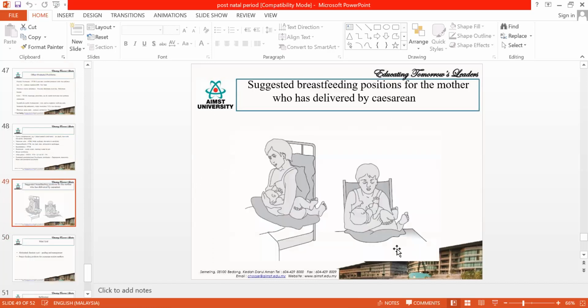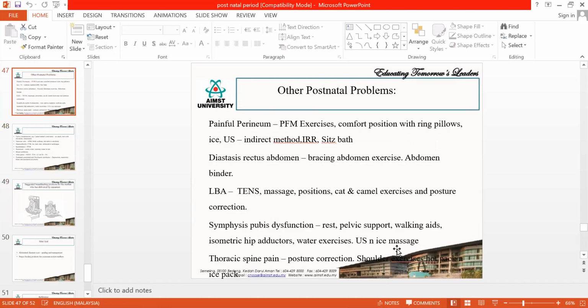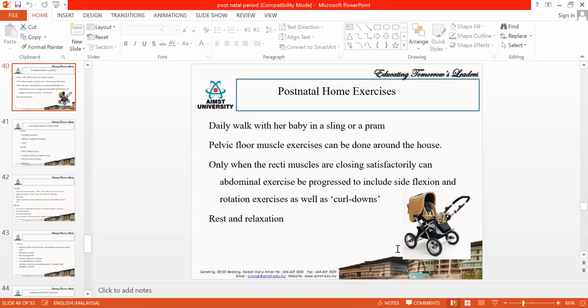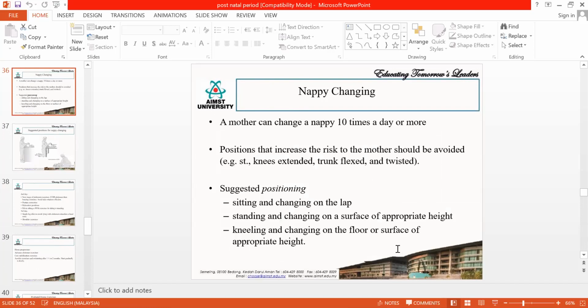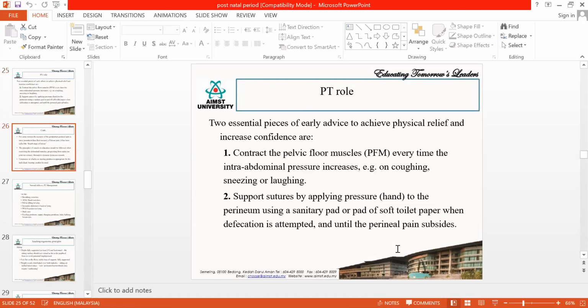So these are the positions. For cesarean section, you had better go for the football position, so that it is not compressing the suture area. Is that clear? Now we will see the videos of how to do the exercises. So you can keep this protocol in mind.